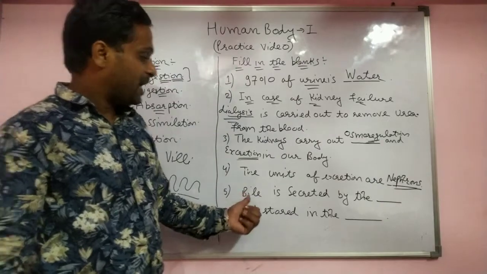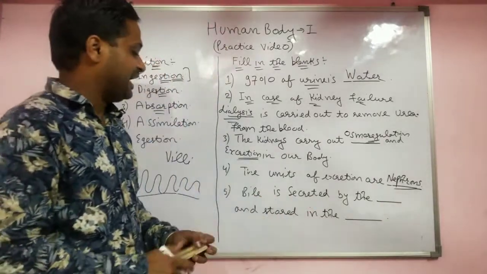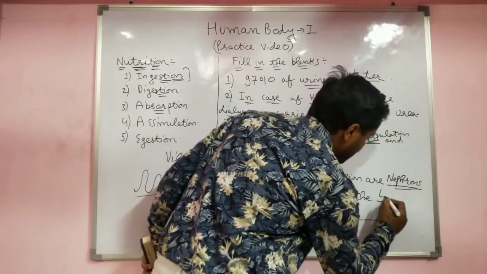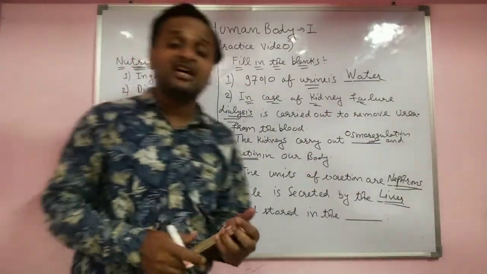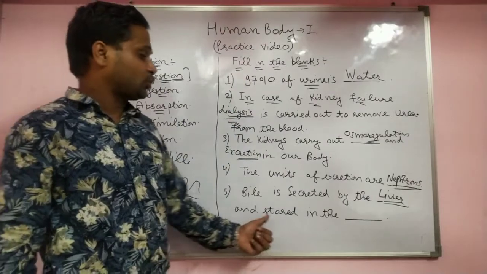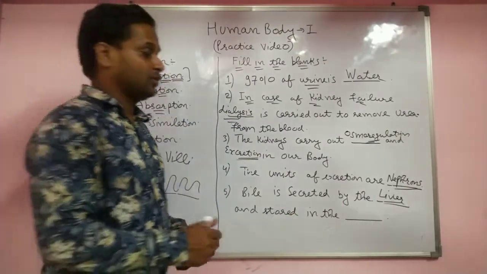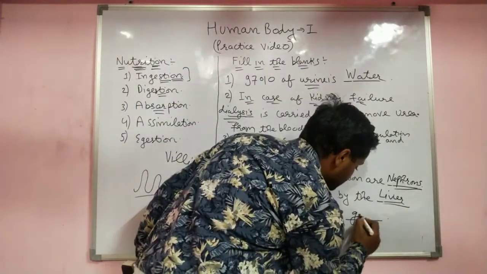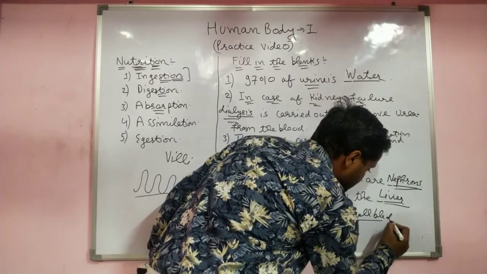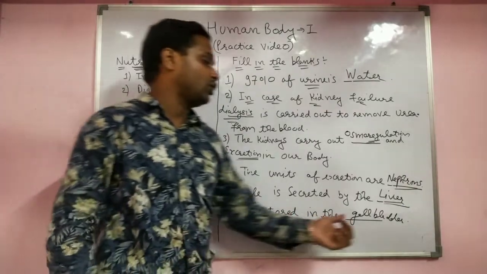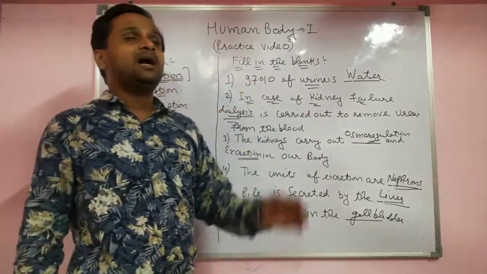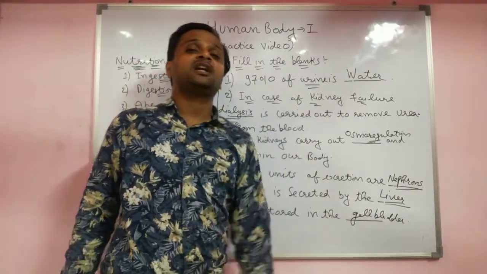Bile juice is secreted by the liver, the biggest gland of our body, and the extra bile juice is stored in the gallbladder. What is the color of the bile juice? It is green in color.